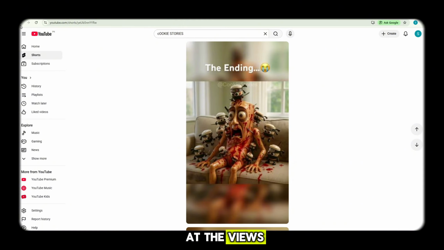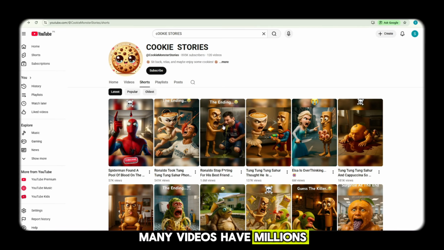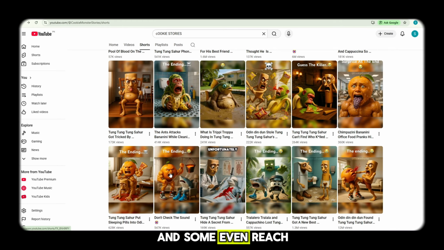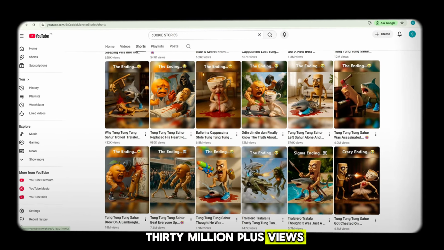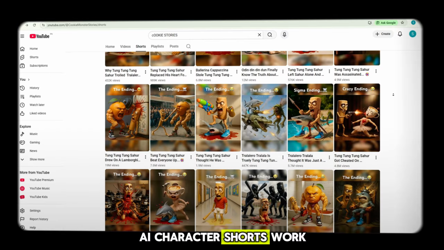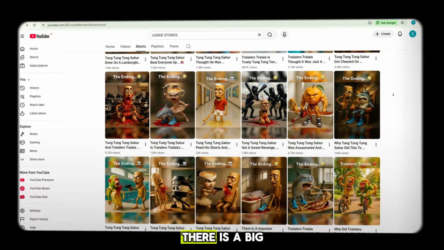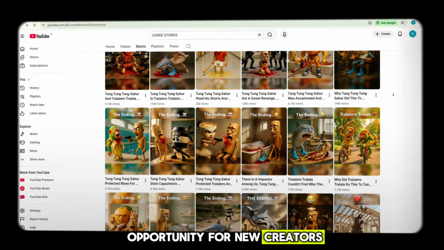And if you look at the views, you will understand the potential. Many videos have millions of views. Some videos cross 10 million views, and some even reach 30 million plus views. This proves 3 important points. AI character shorts work. People enjoy watching this type of content. There is a big opportunity for new creators.